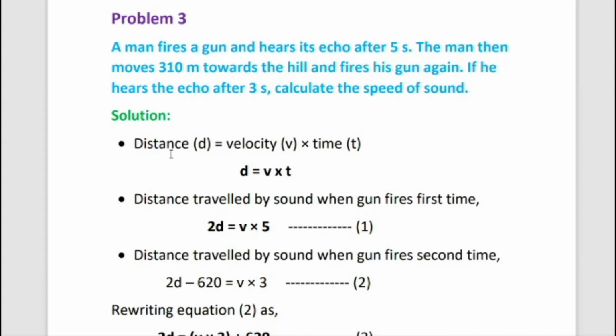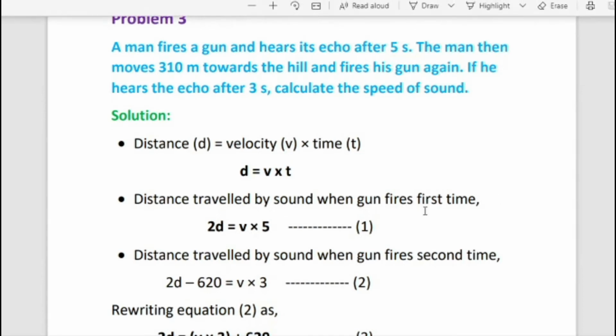Solution: we know the formula distance d equal to velocity v into time t. It is the general formula. So distance traveled by sound when the gun fires the first time: it travels from the man to the hill, then from the hill to the man. So d plus d, totally 2d is covered. So 2d is equal to v into 5. Here 5 indicates time t for the first incidence, 5 seconds. After 5 seconds the person hears the echo.